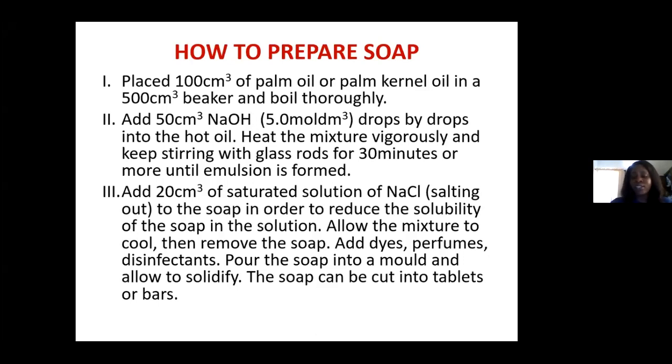Add dyes, perfumes, disinfectants, and then pour the soap into a mold and allow it to solidify. This can be cut into tablets or bars. So these are a summary of the simple steps you can take to produce soap at home for your own use. But it is always ideal, when buying these raw materials for soap making, to read the precautions, because safety comes first in handling chemicals.